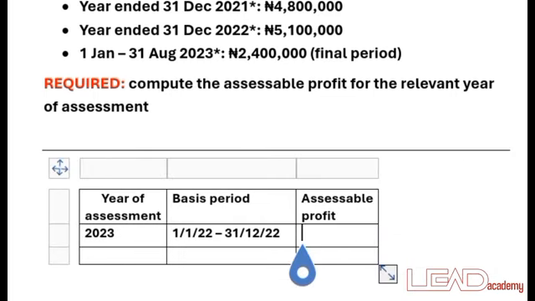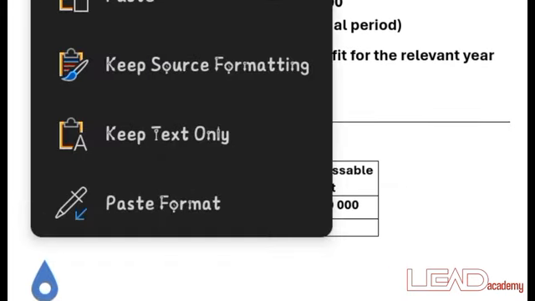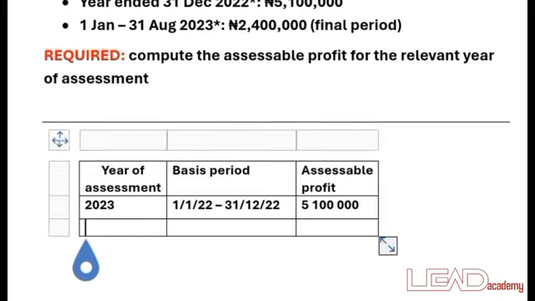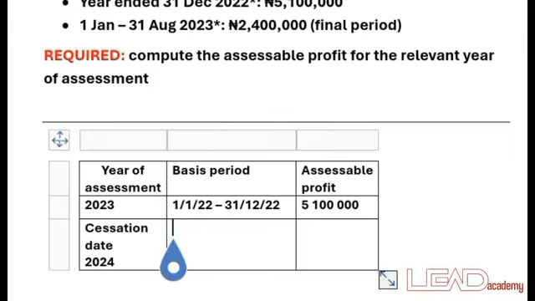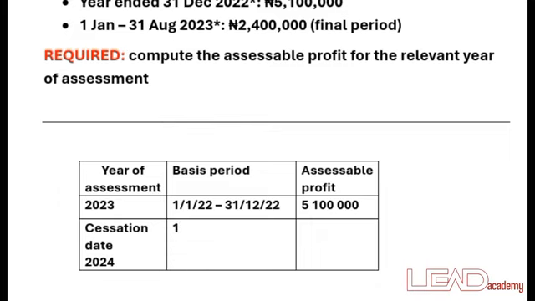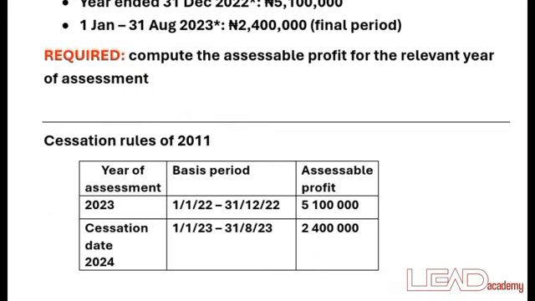We don't need any computation. So the assessable profit from 1st January to 31st December 2022 is 5.1 million. Then in 2024, that is the cessation year, the year of assessment 2024, it was from 1st January to 31st August 2023. So what was the amount? 2.4 million. So this is the cessation rule.